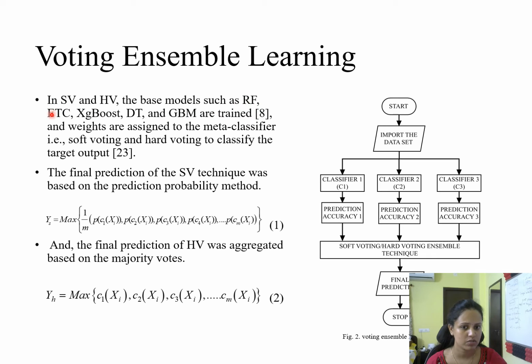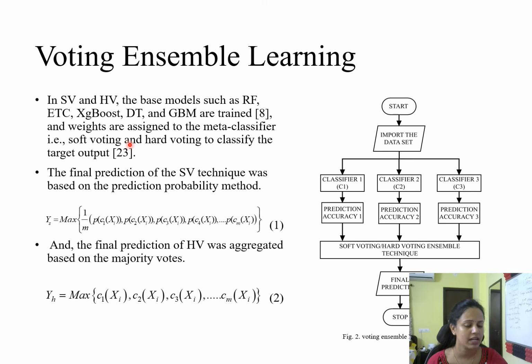with a tenfold cross validation, and we observe the accuracies for all of them. The highest accuracy scored will be given the highest weight for the meta classifier. Whether we use soft voting or hard voting, we have to use weights, and the weight of each classifier is based on its accuracy.